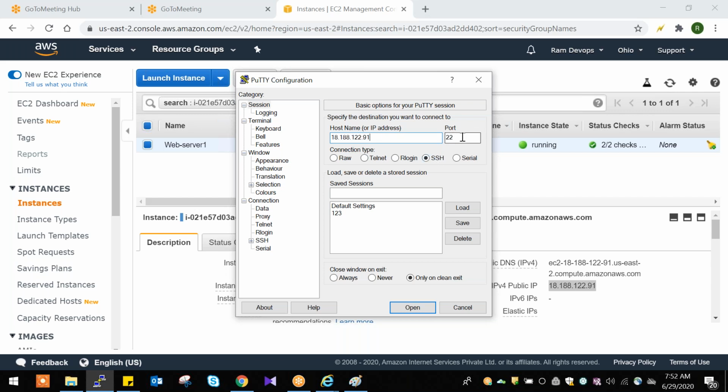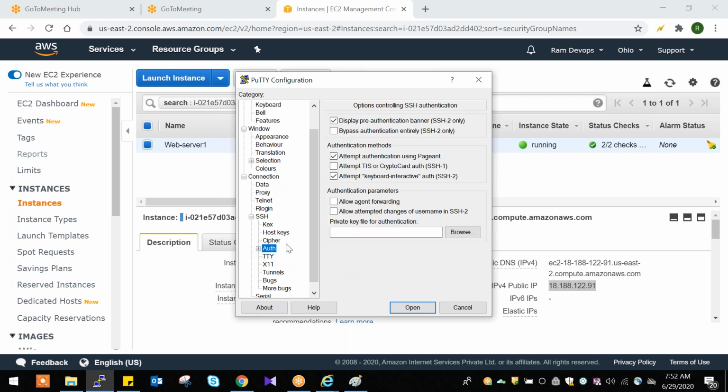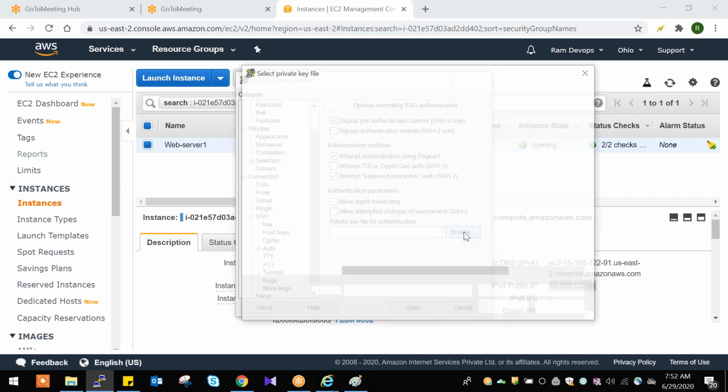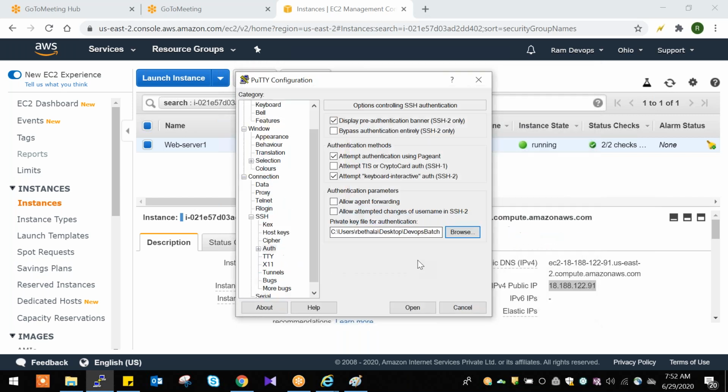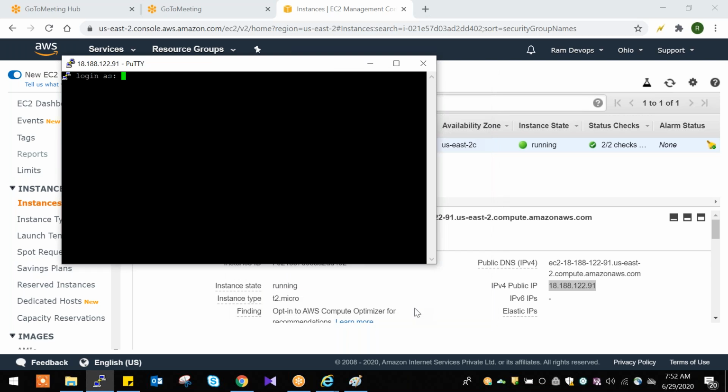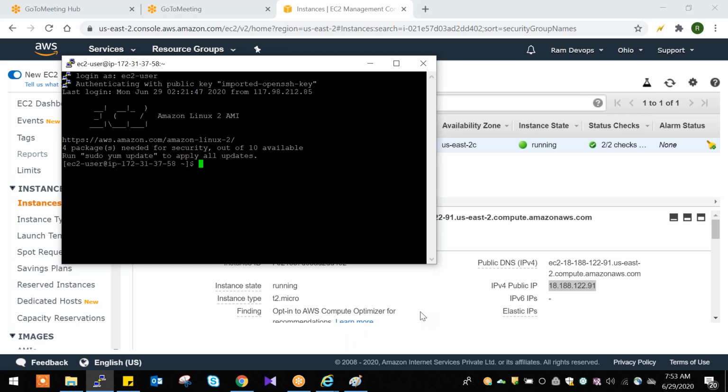Port number, by default it will take port 22. Go to SSH, click on SSH, then click on Authorization, Auth. Select Browse. Here it will show you PPK files. You need to select your PPK and open. That's it. Here we need to give the default user, ec2-user. So we are able to log in.